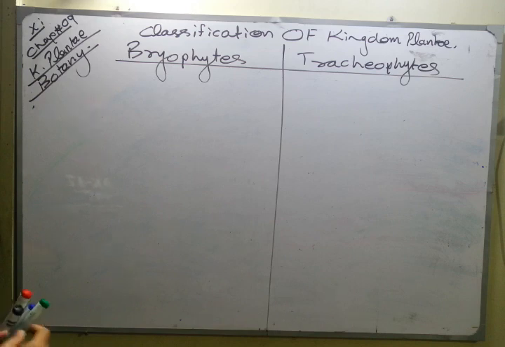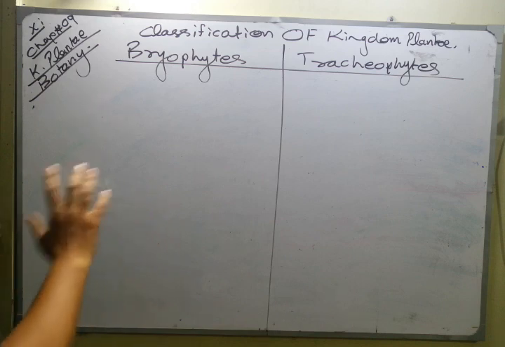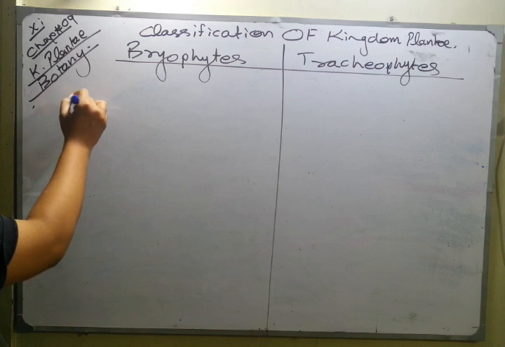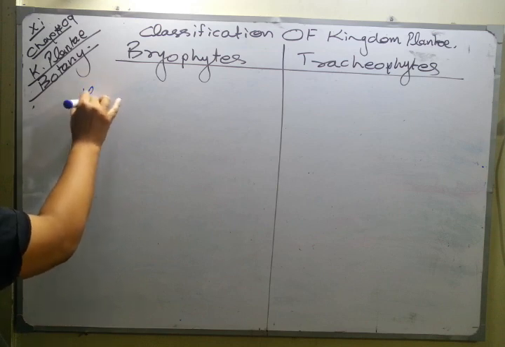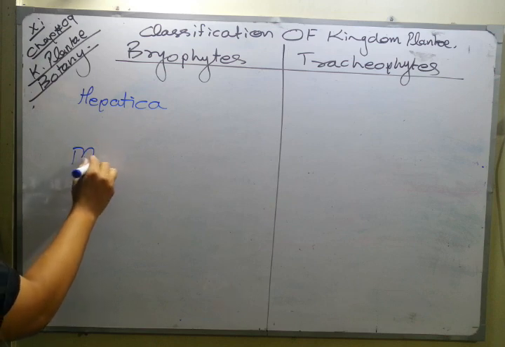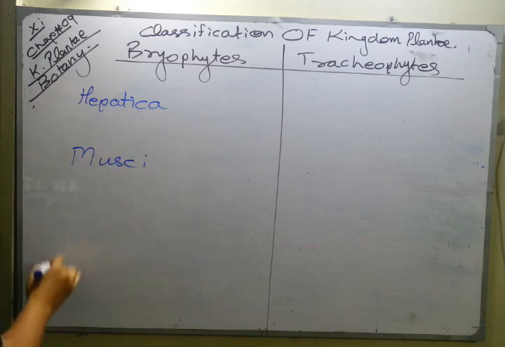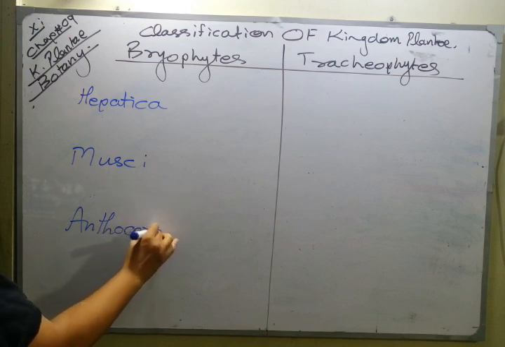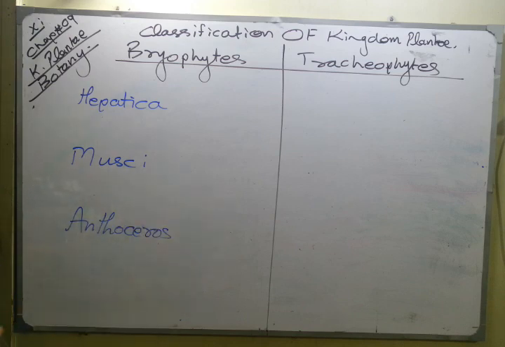And if I'm talking about bryophyte, I'm not detailing that part, I just have to classify the things. The 3 things we have to make for bryophytes are Hepaticae, Musci, and Anthocerotae, you can say.